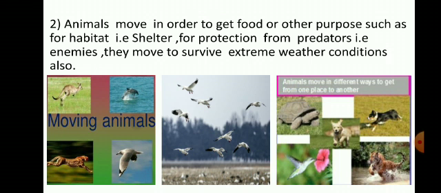So we have seen many a time that there are many migratory birds, fishes also, which for various reasons move from place to place, and other animals also. Extreme weather condition can be very hot temperature, and to save themselves from that, or extremely cold temperature also, accordingly they will migrate, moving from one place to another. So the second characteristic is animals move.